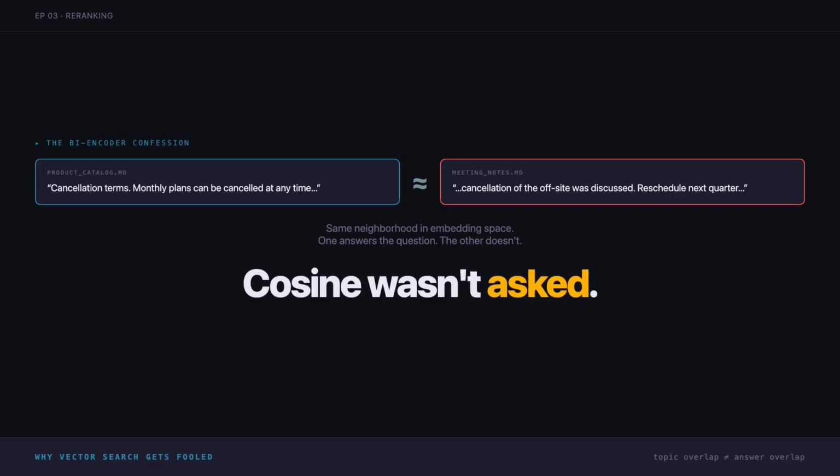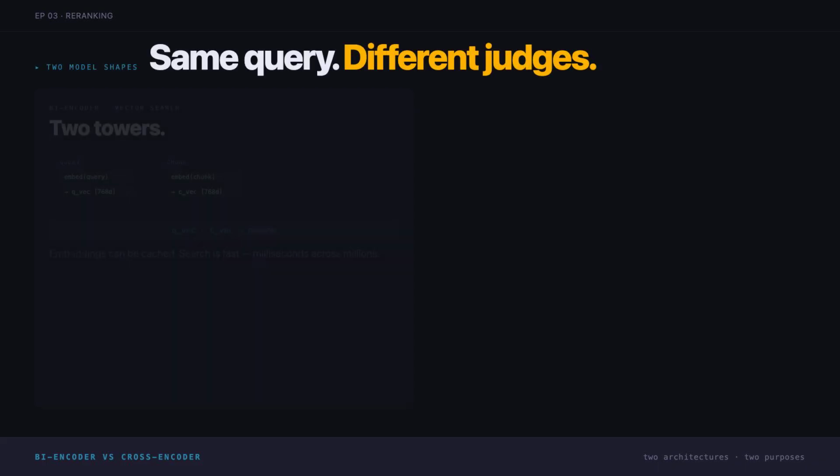A meeting note about a cancelled off site and the actual cancellation policy live in nearly the same neighborhood of the embedding space. Cosine cannot tell them apart. Cosine wasn't asked to. A reranker is a different shape of model.